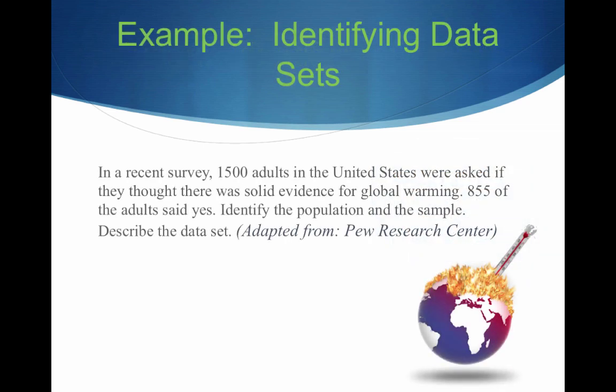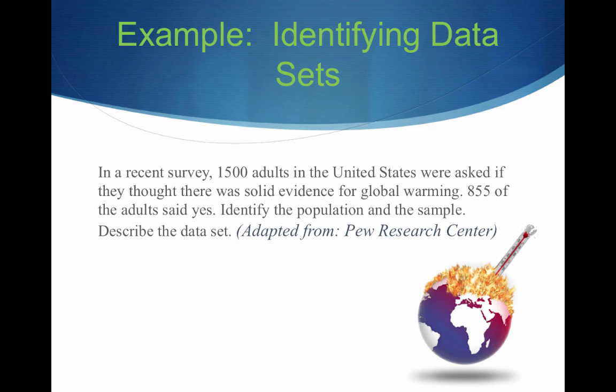Let's go back to the previous slide. In a recent survey, 1,500 adults in the United States were asked if they thought there was solid evidence for global warming. We want to know how everybody in the United States feels about global warming. Does it exist? Does it not? But because we can't go around calling everybody, stopping everyone on the street, we have to use a survey. And in our survey, we asked 1,500 adults. I believe there's a little bit over 260 million people in the United States.